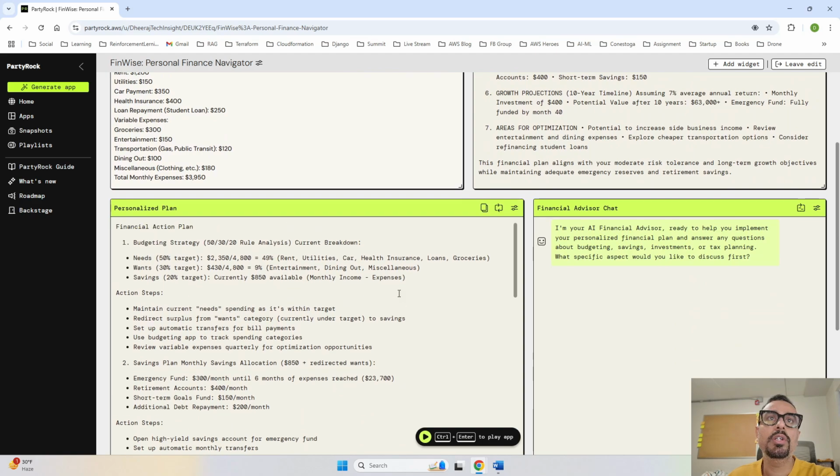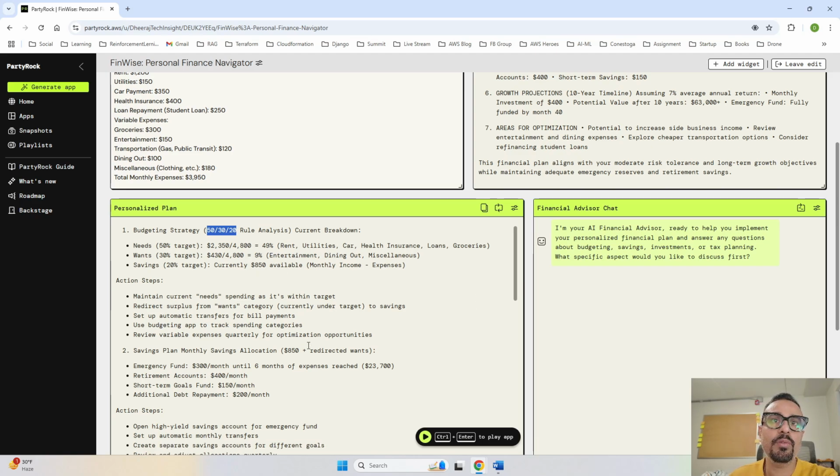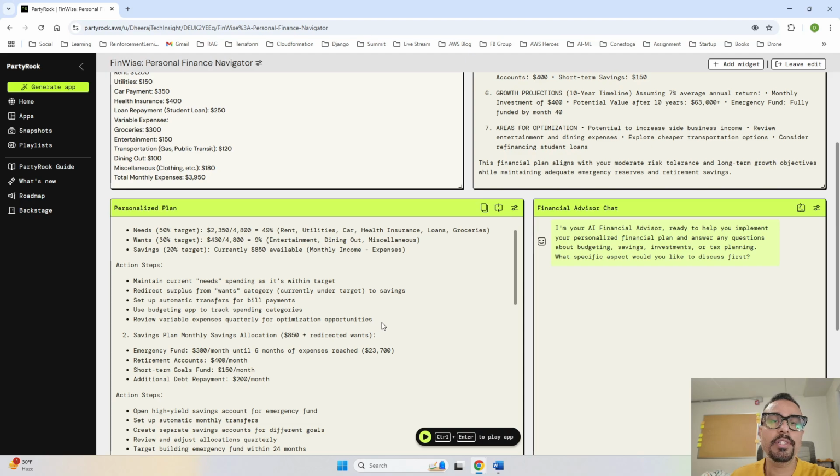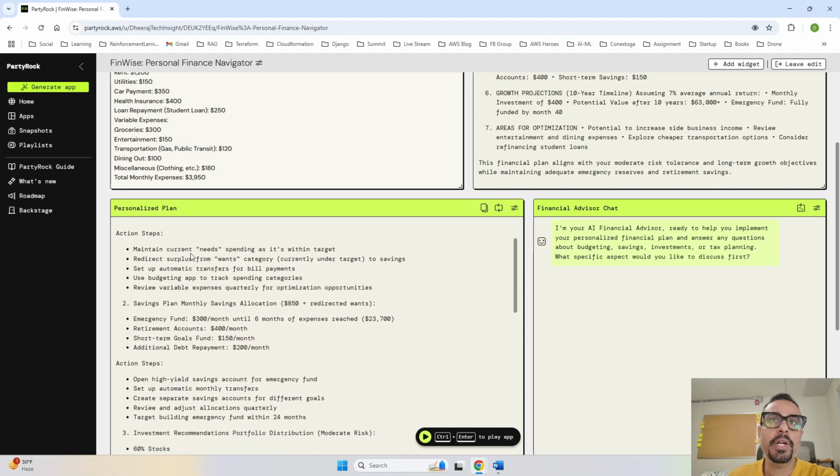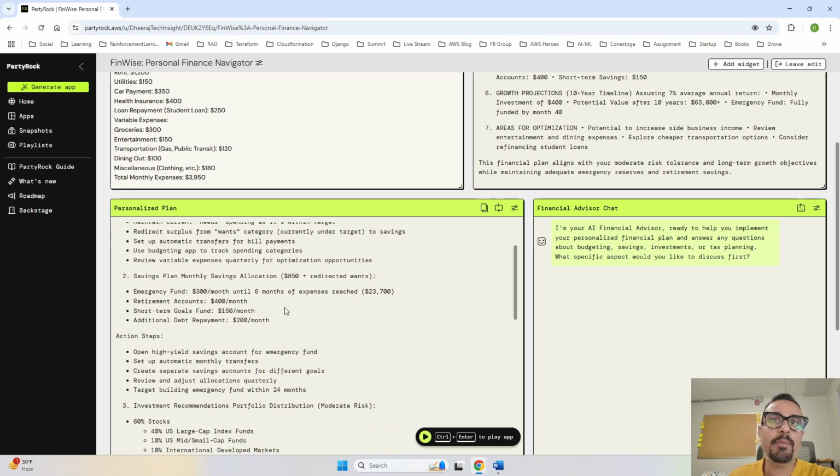And if I go further, it is going to provide a financial action plan where it is providing the budgeting strategy, where it uses the 50/30/20 rule analysis. And this is the breakdown that it has provided, showing how you can balance that. Then for the budgeting strategy, what are the action steps it has provided over here? You have to maintain current needs spending as it's within the target. Then the saving plan, monthly saving allocation 850 plus redirected wants.